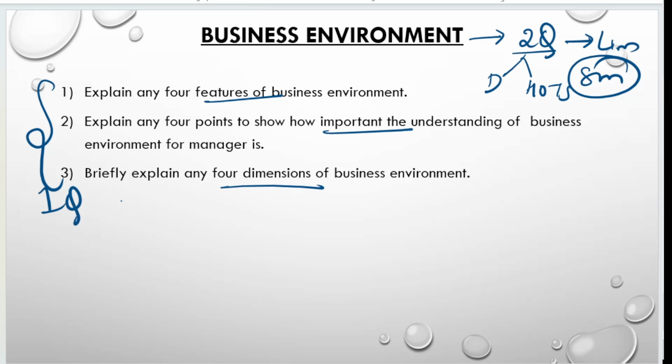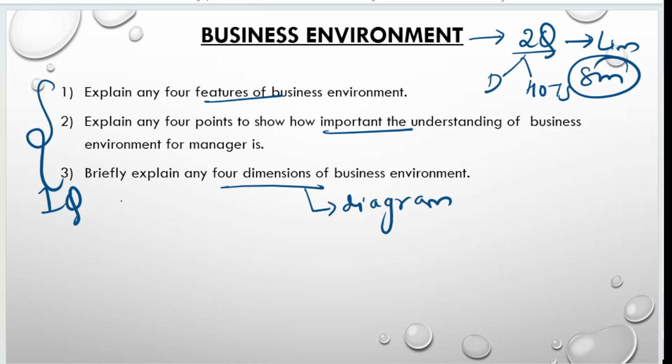Ma'am, what about the other 1 question? I told you, HOTS. I am going to give you a separate video on the HOTS. In that, I'll tell you what questions you are going to get from the business environment. So as of now, for the direct question, you prepare only for these 3 questions. Out of these 3, you are going to get 1 question for 4 marks. The other question from the business environment will be the HOTS. Okay. When they ask you the dimensions, don't forget to draw the diagram. You have to compulsorily draw the diagram when they ask you to explain the 4 dimensions of the business environment.